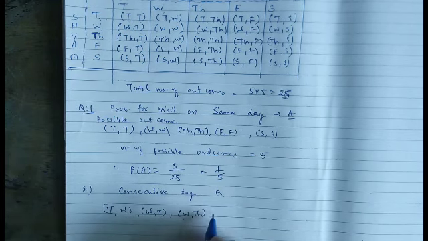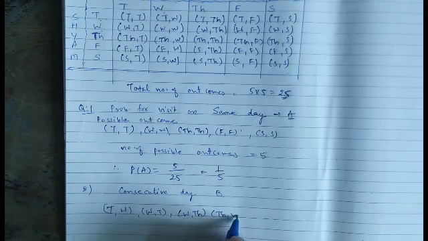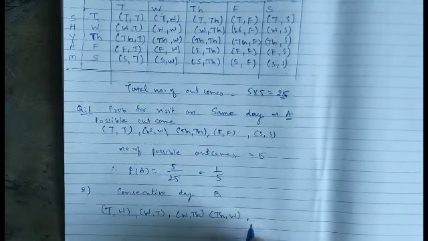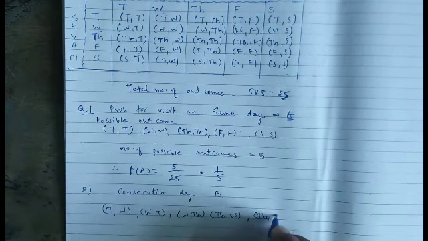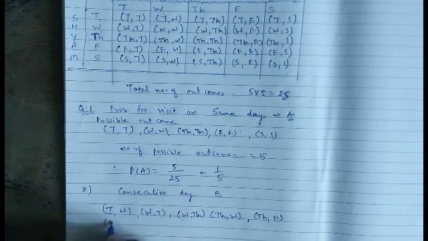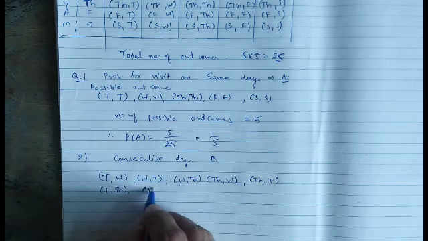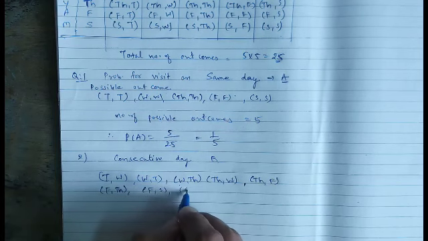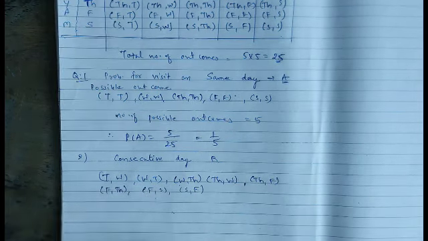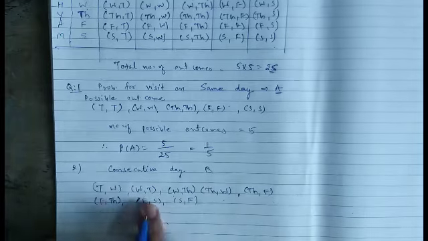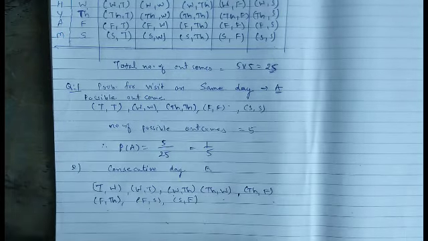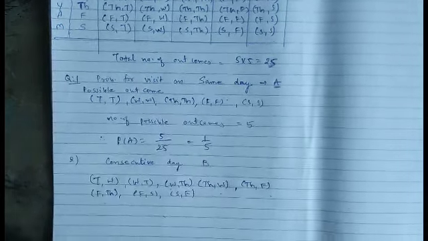The next we can think Wednesday, Thursday. They are consecutive days, and Thursday, Wednesday. The next can be Thursday, Friday, and Friday, Thursday. The next can be Friday, Saturday, and Saturday, Friday. 1, 2, 3, 4, 5, 6, 7, 8. These are the 8 possibilities for consecutive days.